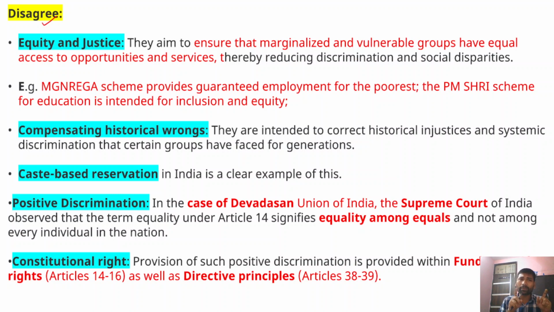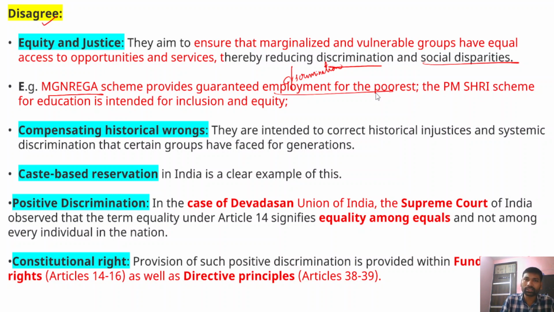They are primarily aimed at reducing the disparities, reducing discrimination and social disparities among these communities. For example, the MGNREGA scheme, the Mahatma Gandhi National Rural Employment Guarantee Act, has been launched, and this scheme provides guaranteed employment for the poorest sections of society.